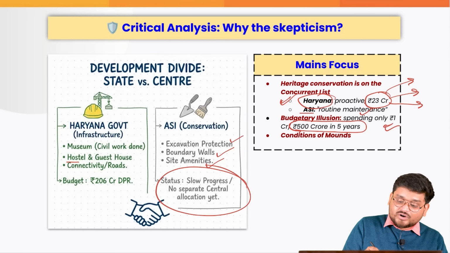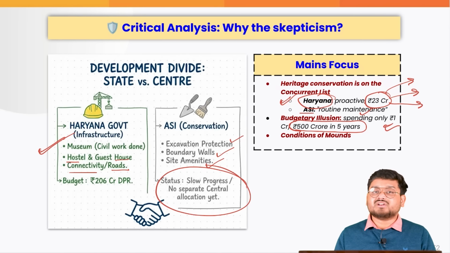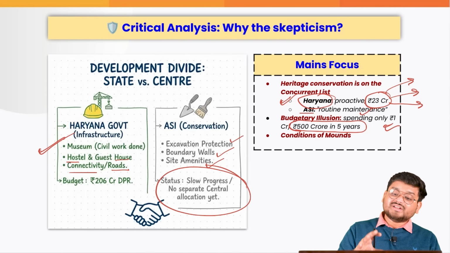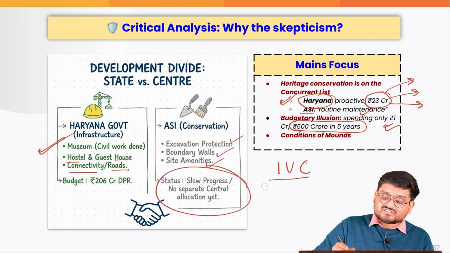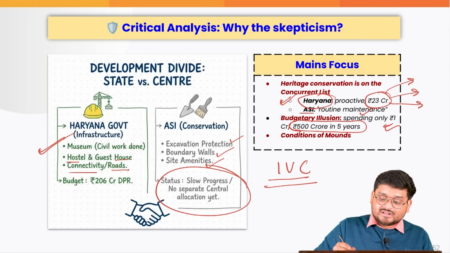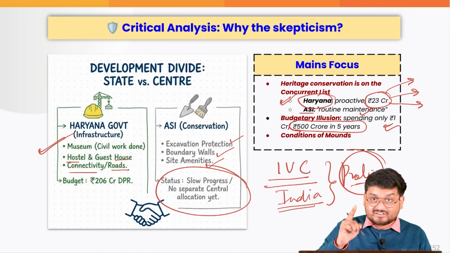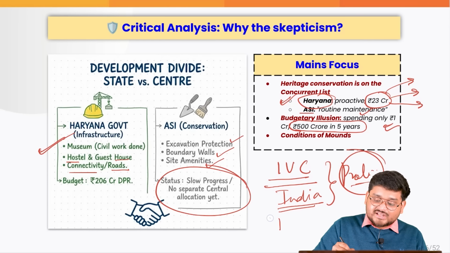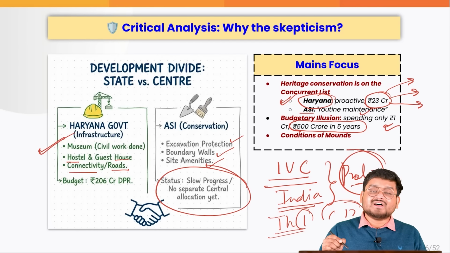On the other hand, hotels, hostels, guest houses, roads, connectivity, everything is done by the state government of Haryana. So this is exactly why the people there are not happy. And this is exactly why the IVC as a whole, and mainly the Indian sites of the IVC, becomes very important for your prelims. So after the session today, open your Theme 1 NCERT of Class 12 and look at the various sites of the IVC.